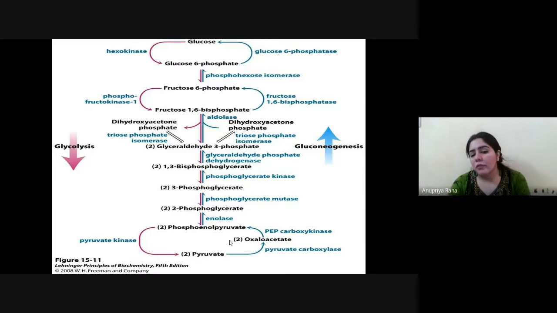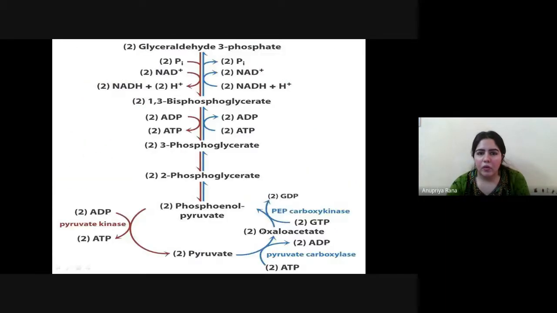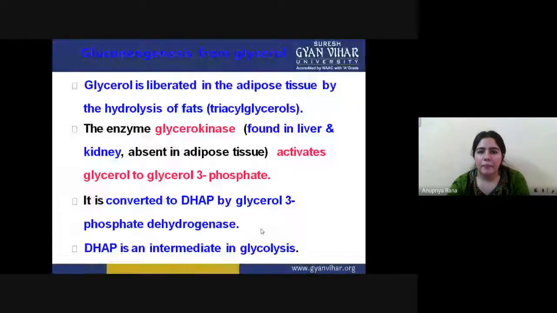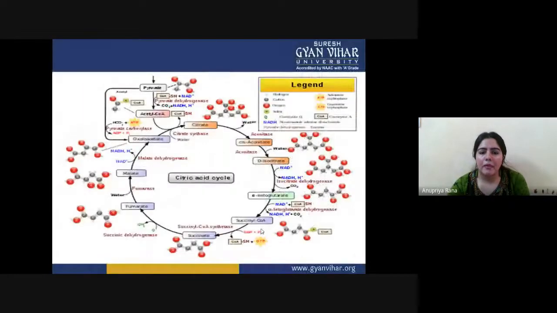These two enzymes work with oxaloacetate. Now, where do we get this oxaloacetate? We learned the Krebs cycle.